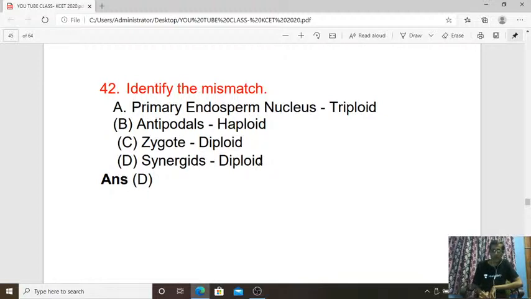Synergids are haploid. Synergids are the cells observed on either side of the egg cell. Egg cell and synergids are haploid. The antipodal cell is haploid. So synergids are haploid. Instead of that, they gave diploid. So the answer for this one is D.